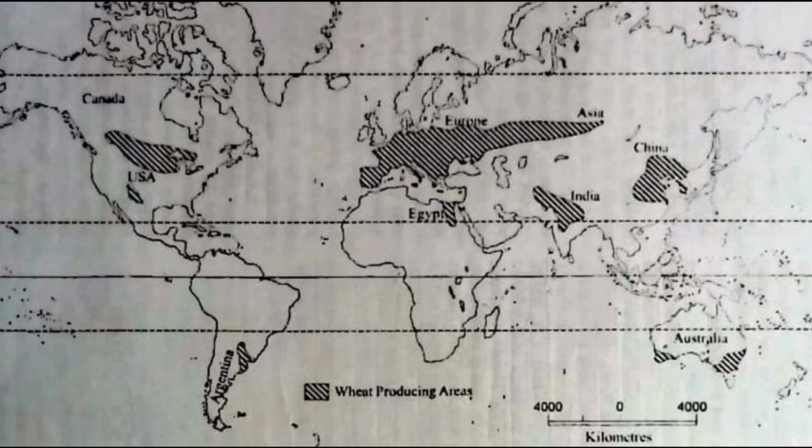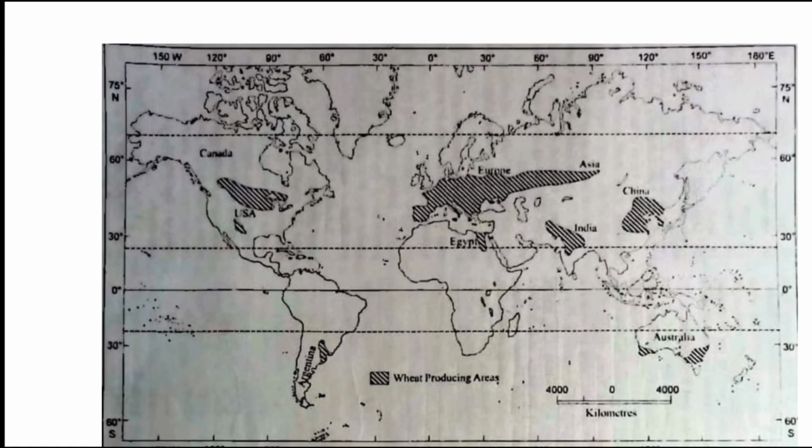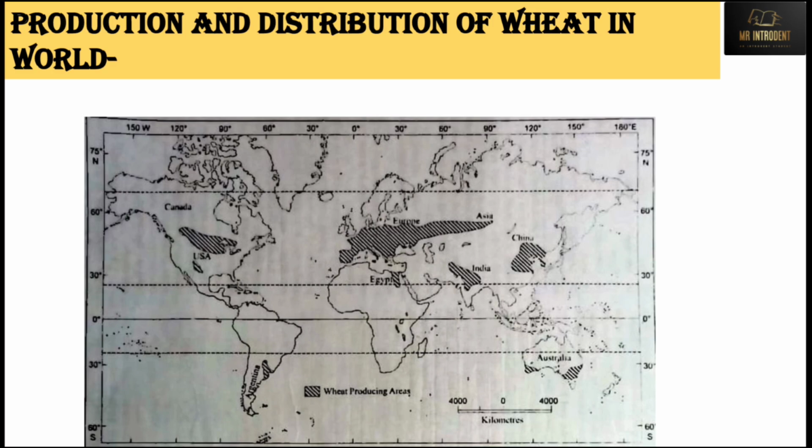During the Russia-Ukraine war, we witnessed a shortage of global wheat supply. That was because Russia, and also some parts of Ukraine, are very good wheat producers. Also in some parts of Argentina, we can see that wheat is produced. So these were some important locations.